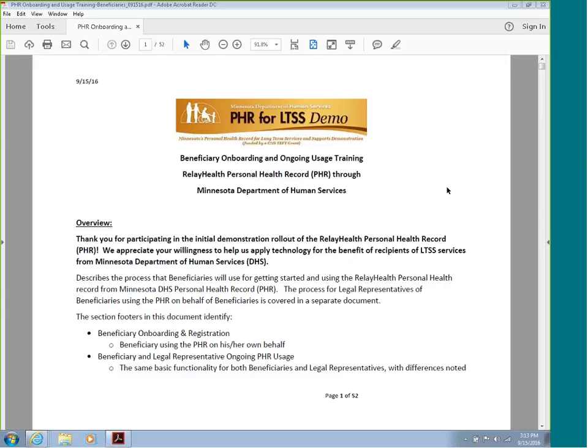First, the beneficiary onboarding and registration, which is a one-time process to get started. And second, ongoing usage of the personal health record for beneficiaries. The same functionality applies both for beneficiaries as well as for legal representatives using the personal health record on behalf of beneficiaries, with differences noted along the way.